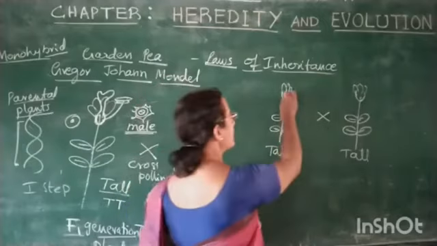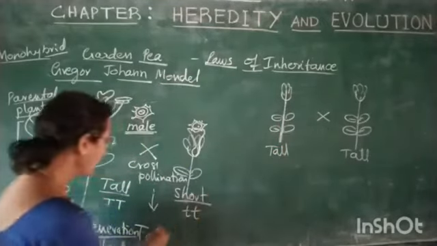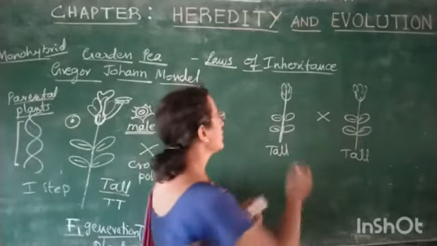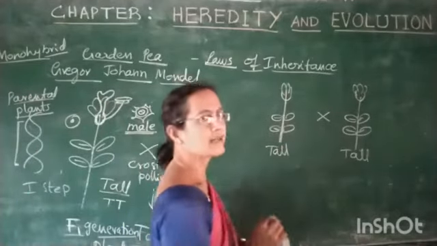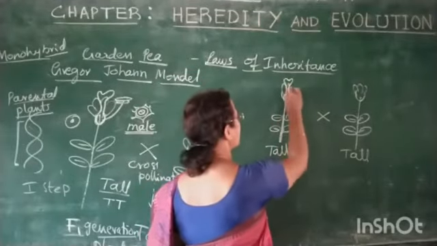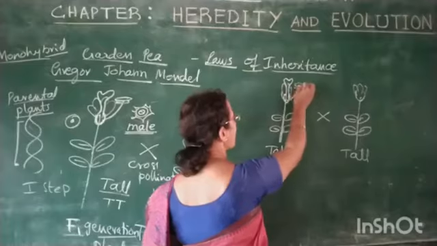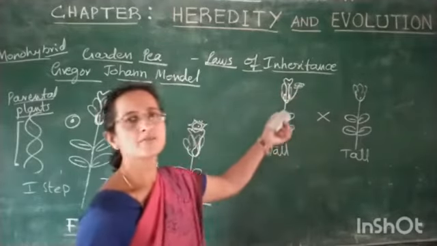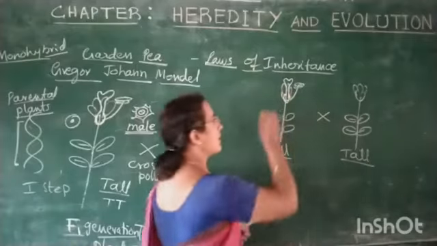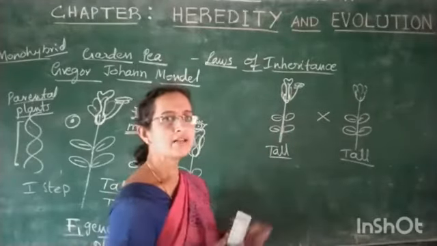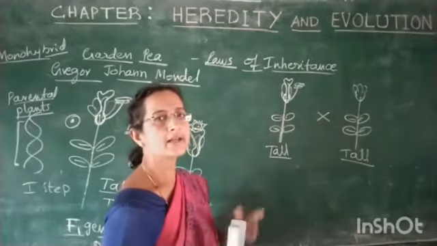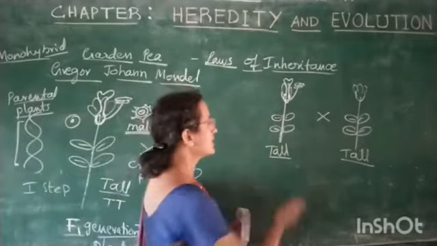A tall plant which was there in the first filial generation is selected. In that, one flower will be selected. In that there will be both the female part and the male part. Like this, so many flowers will be there in the tall plant. We will consider only one flower and self-pollinate it in this tall plant.